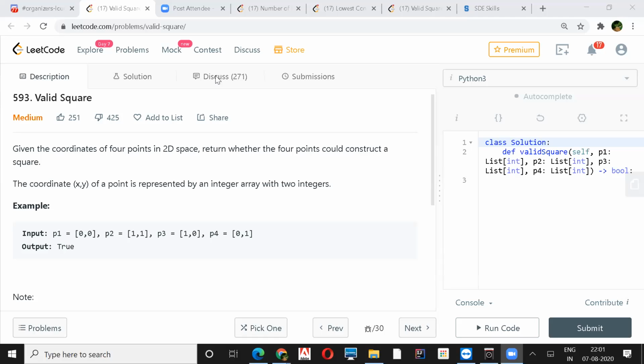But again, you don't know which one is a side and which one is the diagonal. So I'll have to be careful about that. No, I mean, the diagonal will be root 2 times the side, right? If 1 is the side, then the diagonal will be root 2. Yeah, that is also correct. But we don't know which is the diagonal. So you have to try all possible combinations then. Yeah, that will be a mess then.